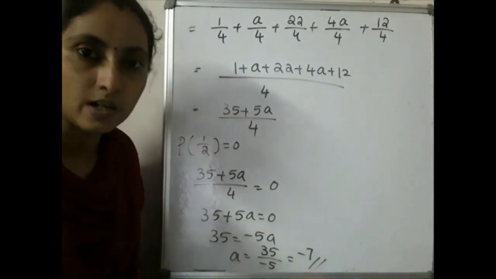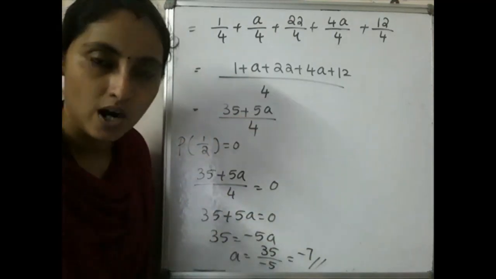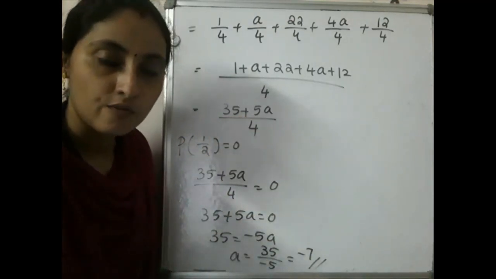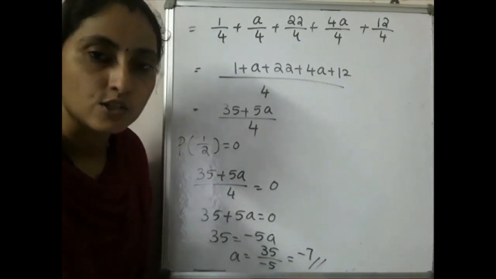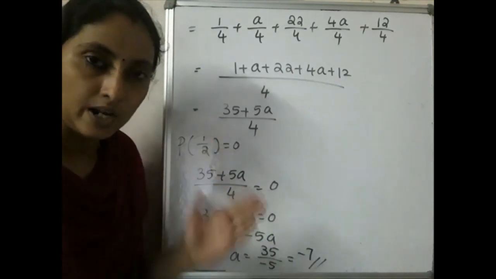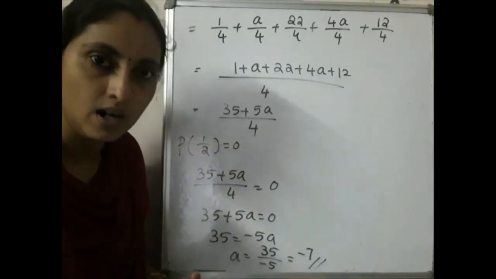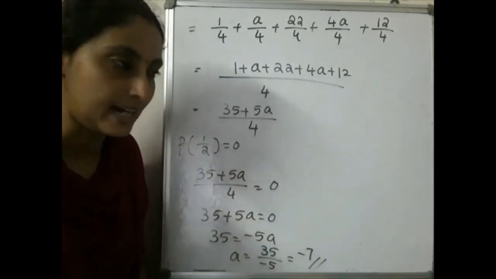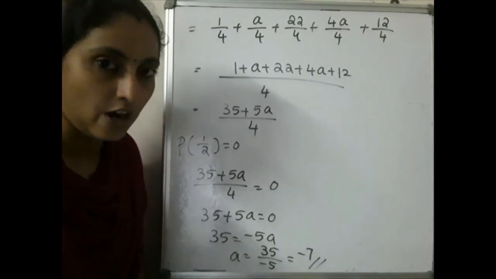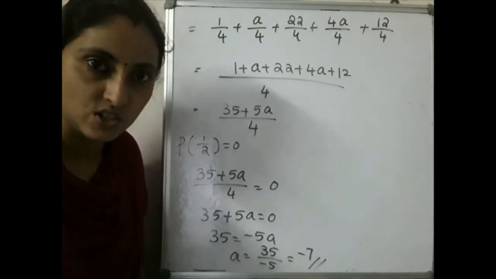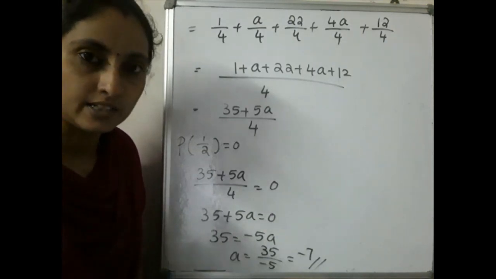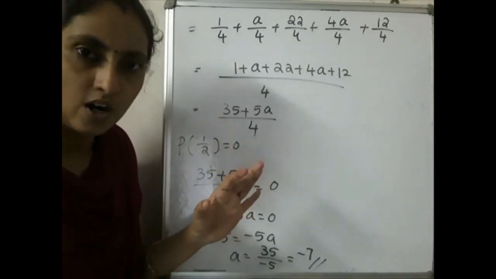Third one is finding the values for a and b. 2 separate remainders are given to you. You have to find the value for a and b. So what you have to do is frame equation 1 and equation 2, then change into one variable, then solve. That is based on the third question. After that, we moved to factorization. First one is factor theorem. These are the things you have to keep in your mind.